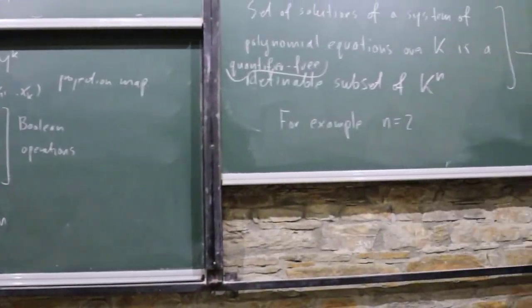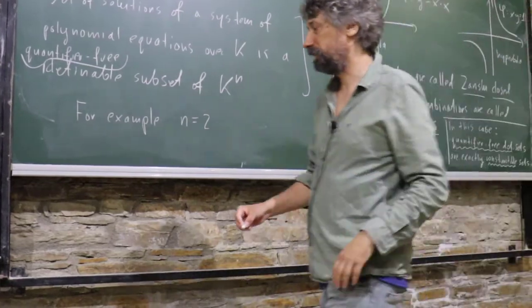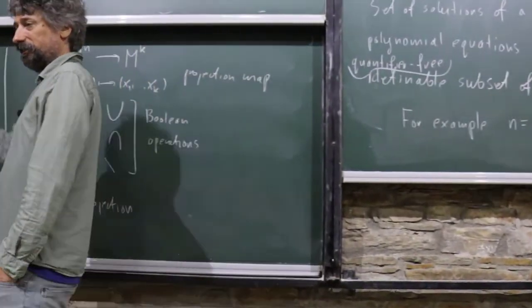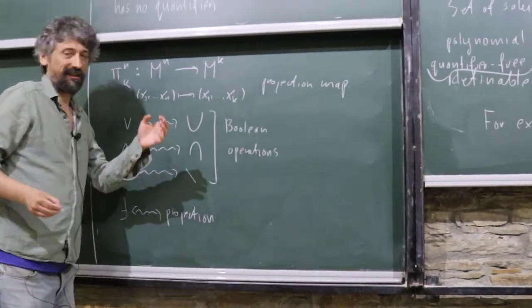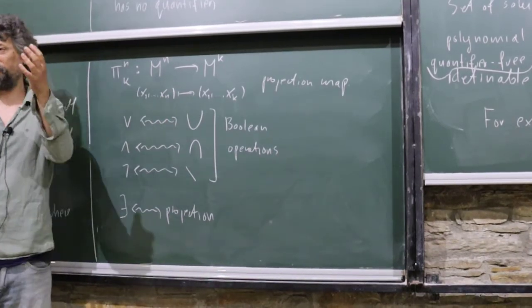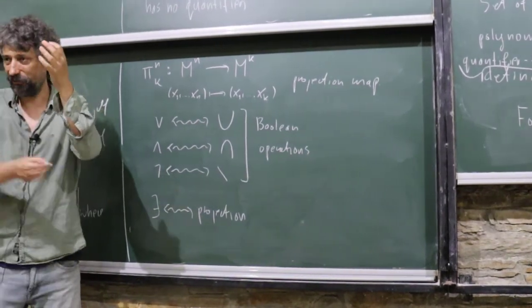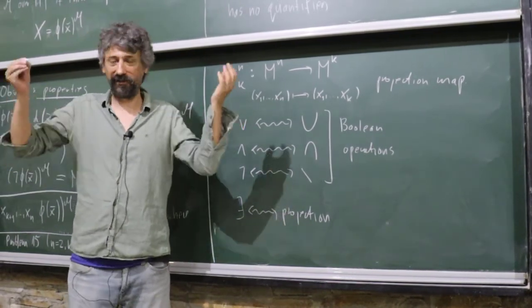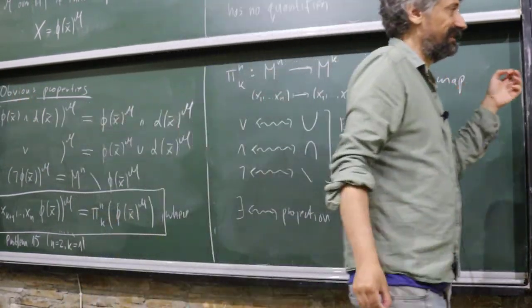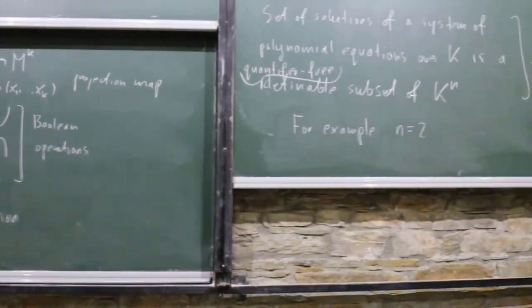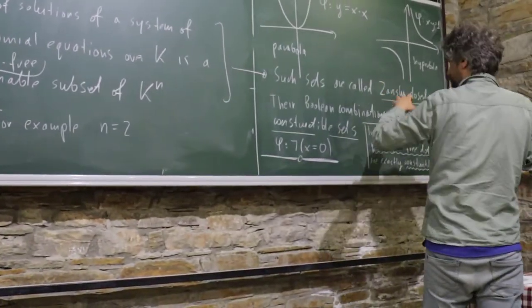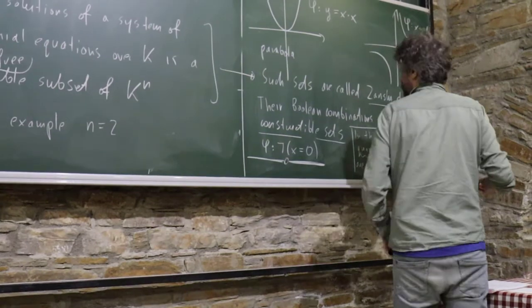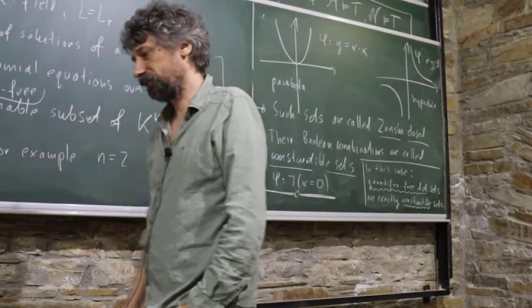But then open sets correspond to taking these complements, like Boolean operation, but it's more. You can intersect open and closed, take a union, and this you get all constructible sets. You can do it in any topology. So in this case, these are exactly constructible sets. If this Zariski topology, they are exactly quantifier free definable sets for fields.